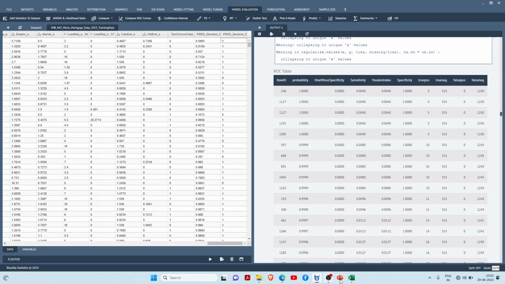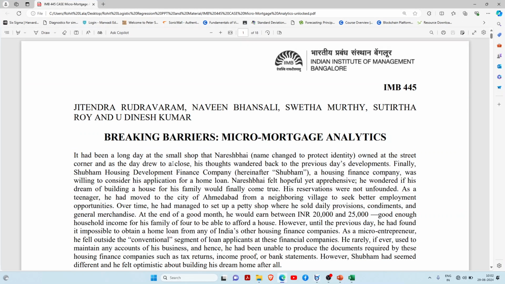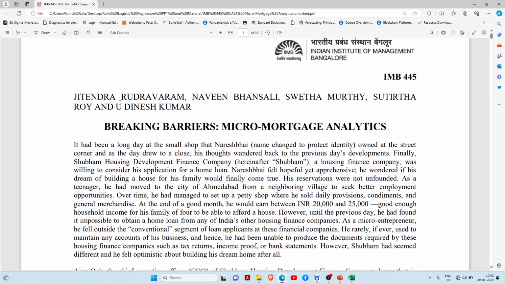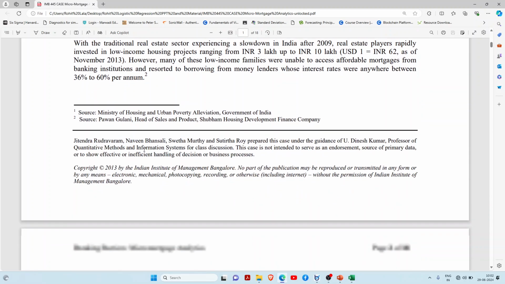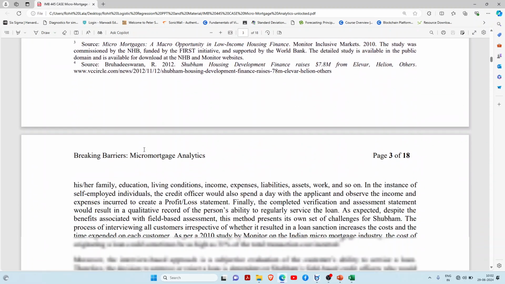I will just show you the reading material of the case also. This is the same case written by Jitendra sir, Naveen sir, Shweta ma'am, and Dinesh Kumar sir. It's the same case which I have solved. You can read it.